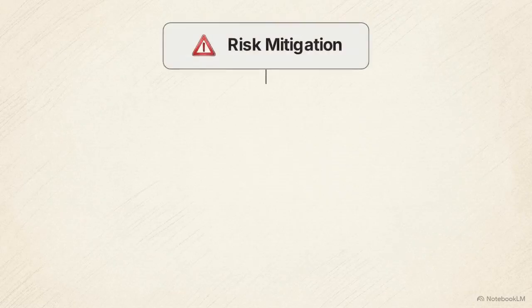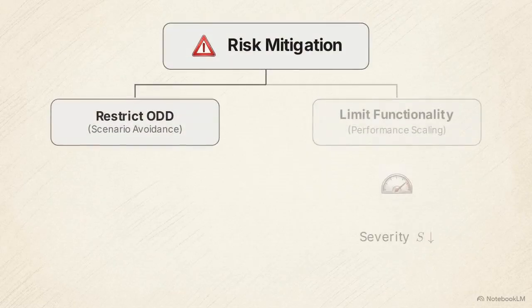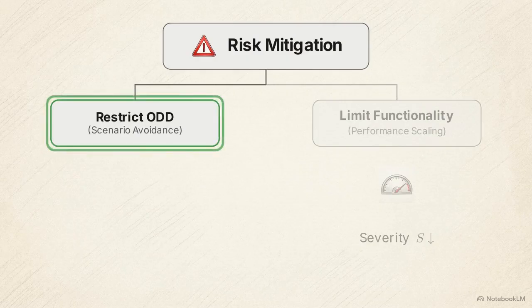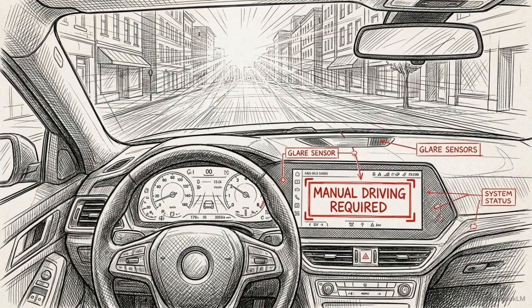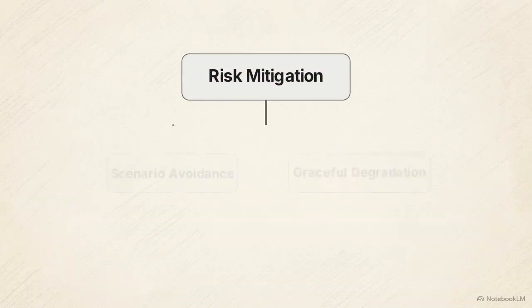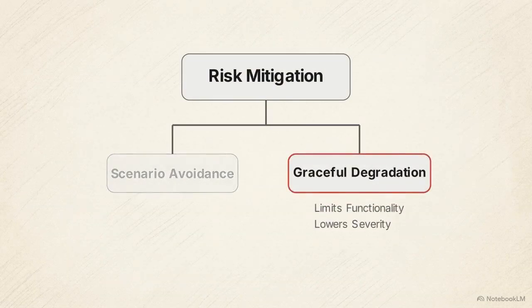This matrix shows the two paths for mitigation. The first is to restrict the operational design domain. By preventing the vehicle from entering the scenarios where the AI fails, you reduce the probability of an accident. For example, if glare is the identified trigger, the system might restrict autonomous features during specific sun angles. The second path is graceful degradation, which limits functionality to lower the severity of a potential failure.